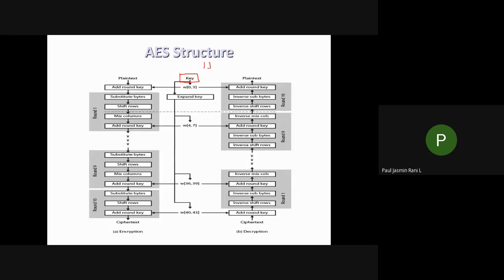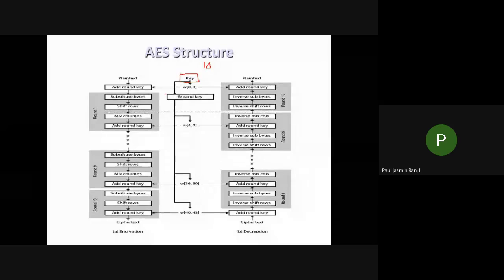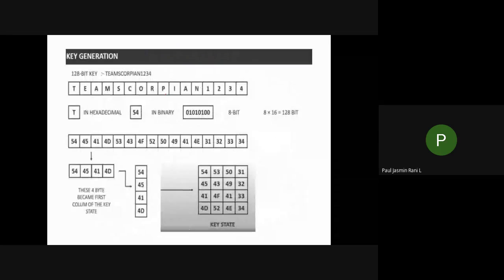Let us see how these 10 keys are generated, and how these keys are given as input to each and every round. Our aim is to generate 10 keys. First I will explain how the keys are generated. Next, let us move on to the encryption part. First, let us see the key generation.